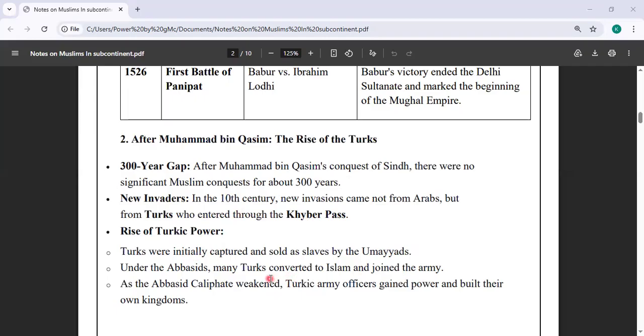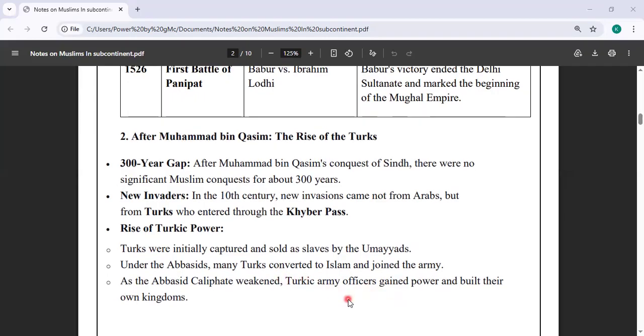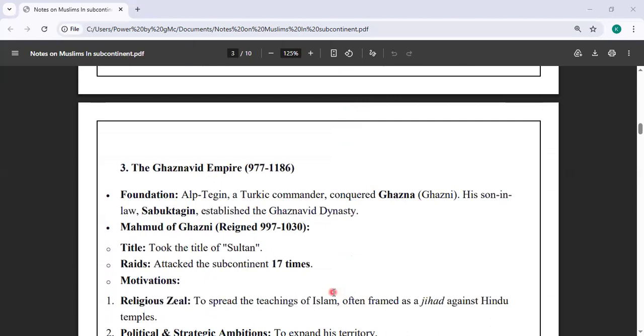Turks were initially captured and sold as slaves by the Umayyads, and then taken from them under the Abbasids. Many Turks converted to Islam and joined the army, and then the Abbasid Caliphate weakened. Turkic army officers gained power, built their own setup, and that's how the Turks became powerful in the subcontinent.